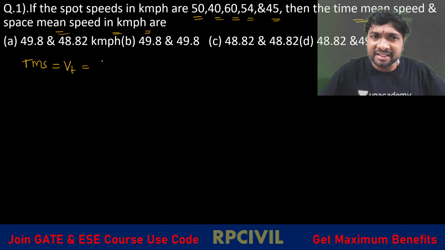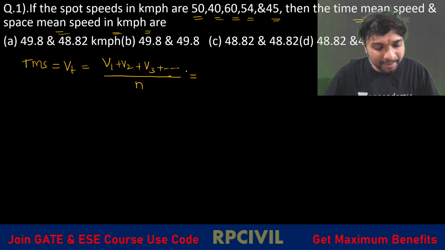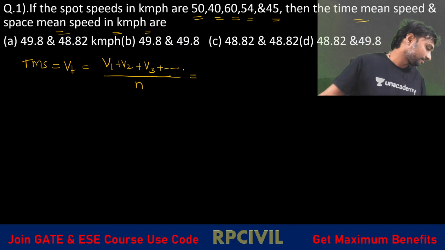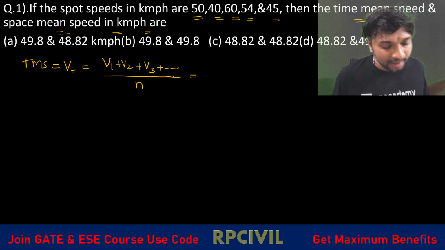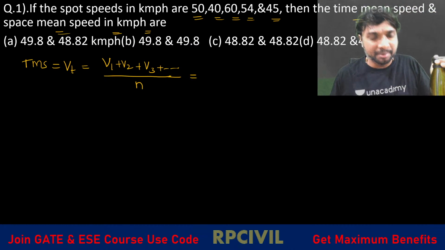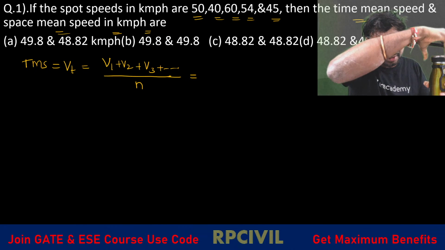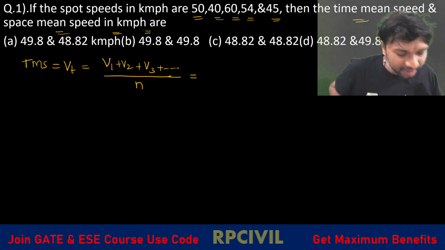Is it not the arithmetic mean, all of you? V1 plus V2 plus V3 plus so on Vn divided by which one? N, the number of vehicles, right? That is your time mean speed. Yes, na? Bala Sahib, correct.